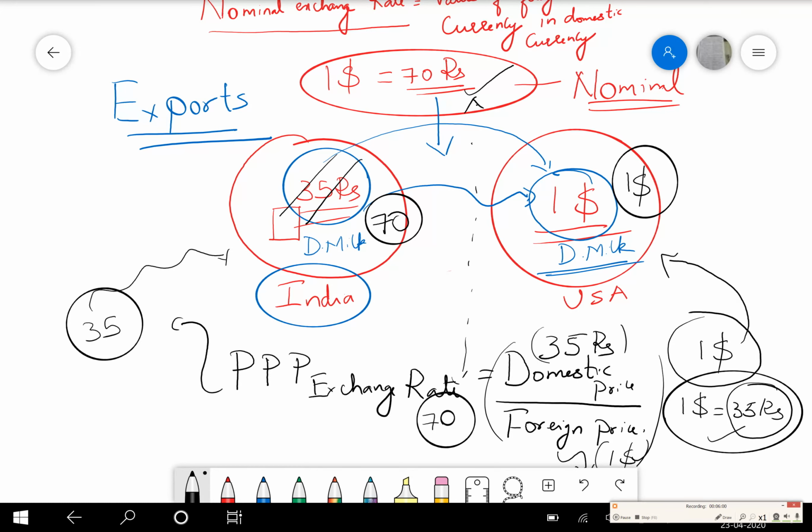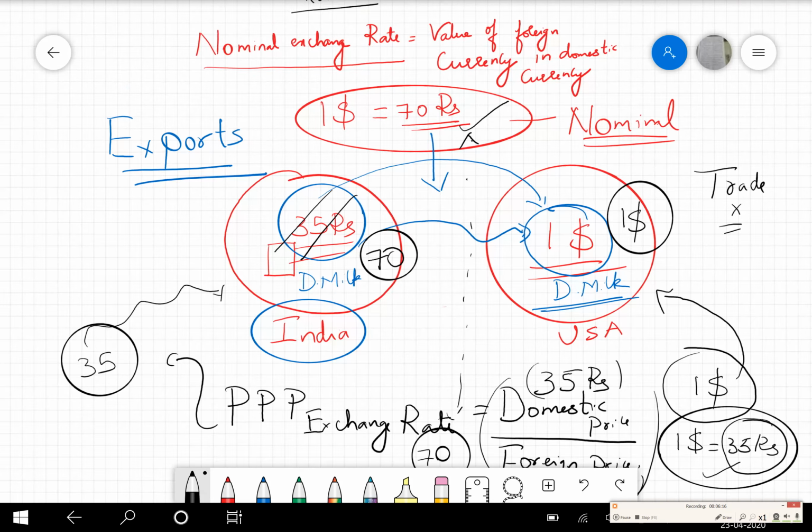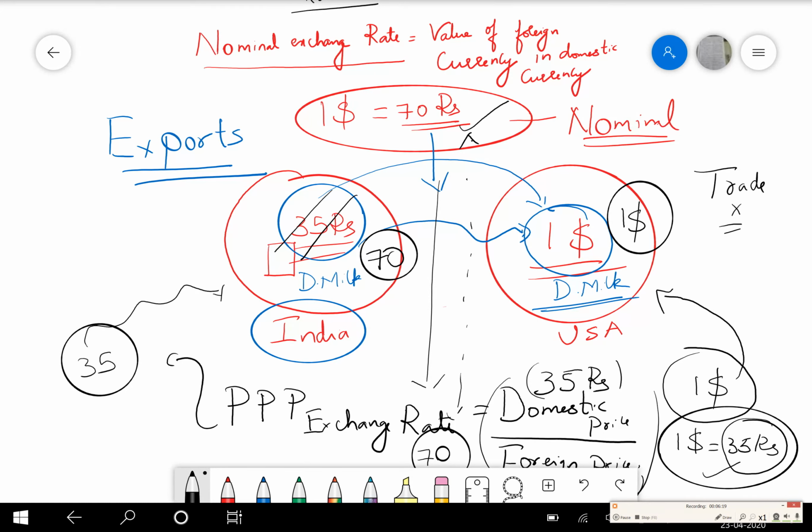So therefore, when our purchasing power parity exchange rate becomes equal to the nominal exchange rate, there is no scope for trade. Trade will not be there. The greater the gap between the PPP exchange rate and the nominal exchange rate, the more it will facilitate trade.